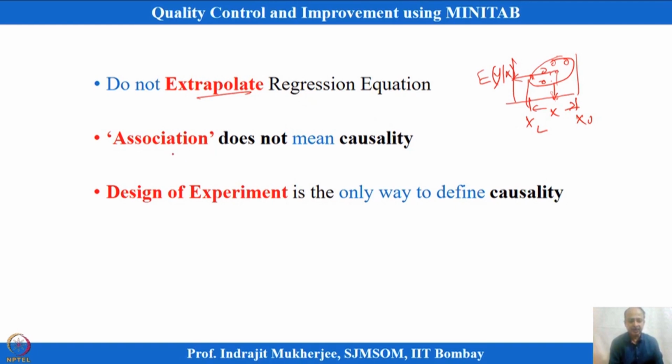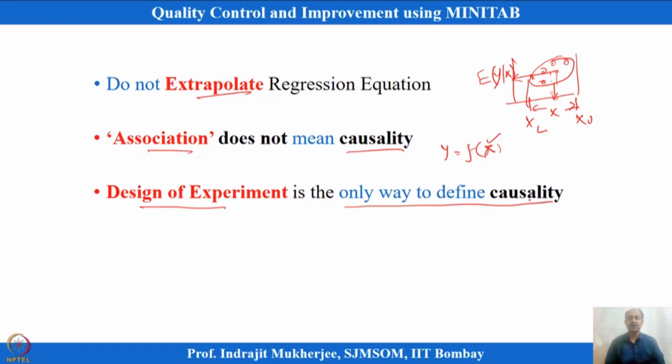Association does not mean that y being a function of x makes x a real variable that impacts y. There can be a relationship between two variables which are not physically connected, but there can be high correlation. Many examples can be cited like that. It does not mean that there is causality. So regression does not prove causality. Design of experiment is the only way to define causalities.